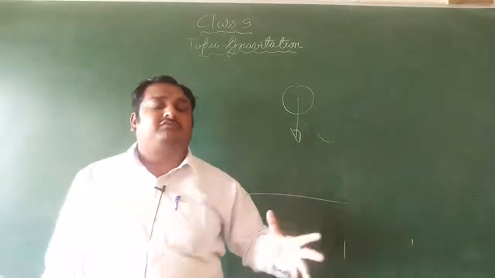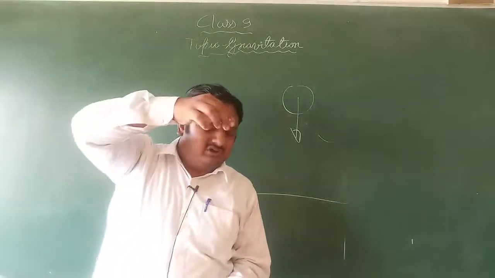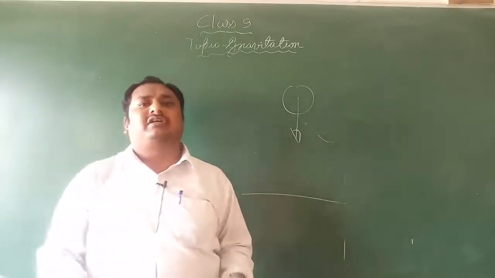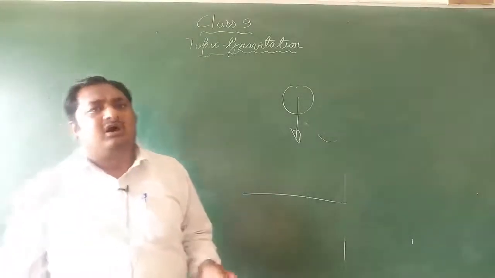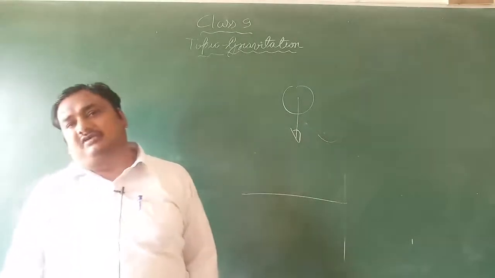What is free fall? So let me release this chalk. This chalk is falling under the effect of only gravitational force. So whenever any object falls only under the effect of gravitational force, that object is said to be in free fall.